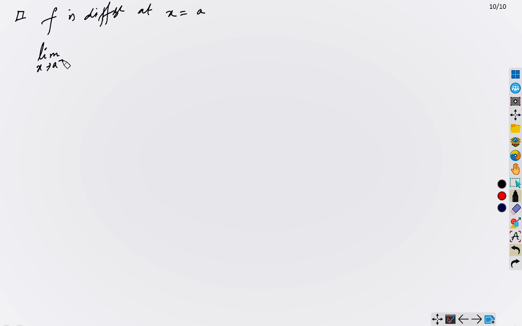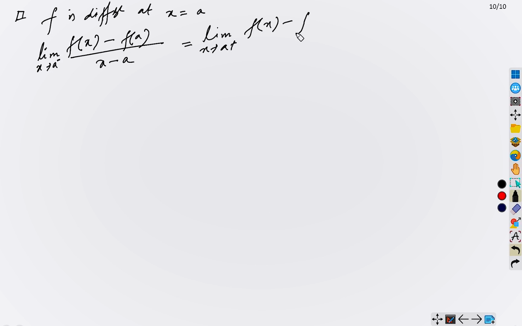So throughout calculus, you will find everything about limits, okay? Left hand limit and right hand limit should exist, okay? And they should be equal. So whenever these two expressions exist individually and are equal, only then we will say that f is differentiable at x equals a, okay? So this is the basic definition.